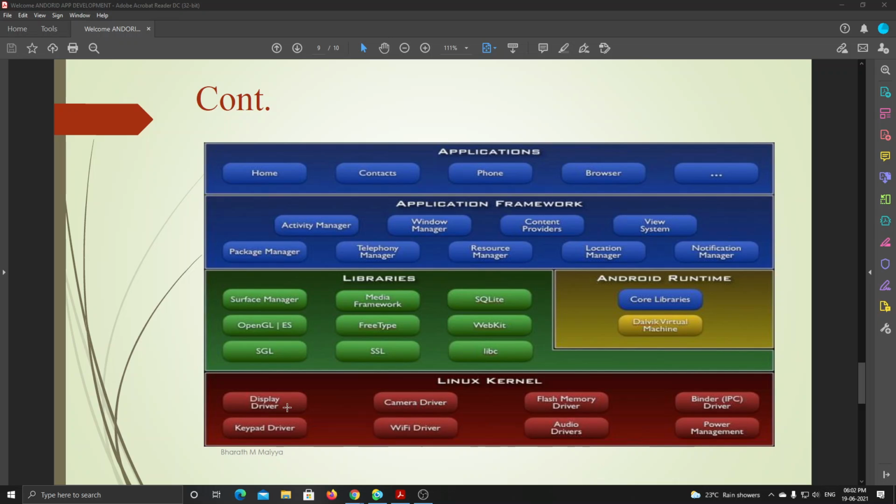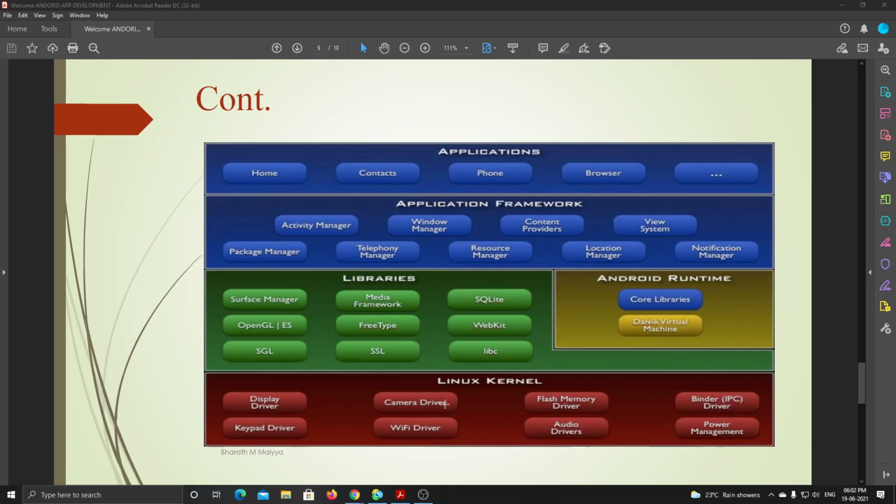For example, take a display driver. When I touch something and open some application, it wants to show me the opened application. So it goes into the kernel, searches for the display driver, and displays it for me using the display driver.